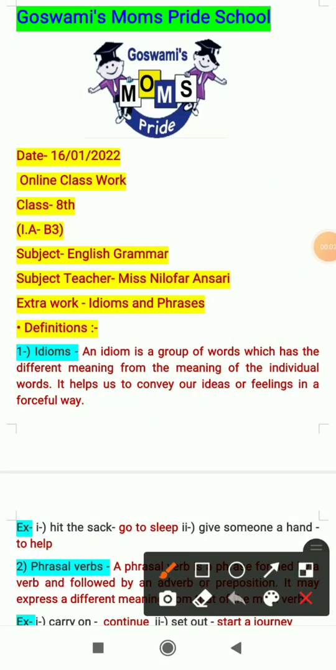Good morning, students. In today's class of English grammar, we shall do extra work. The topic is idioms and phrases. So first of all, let's see the definitions of idioms and phrases.